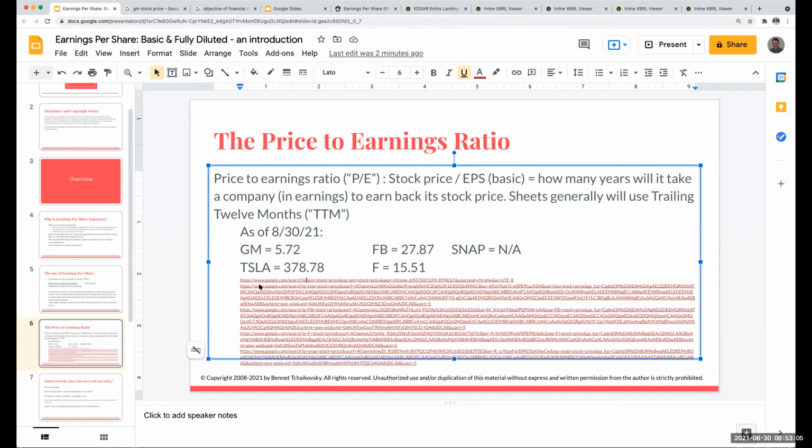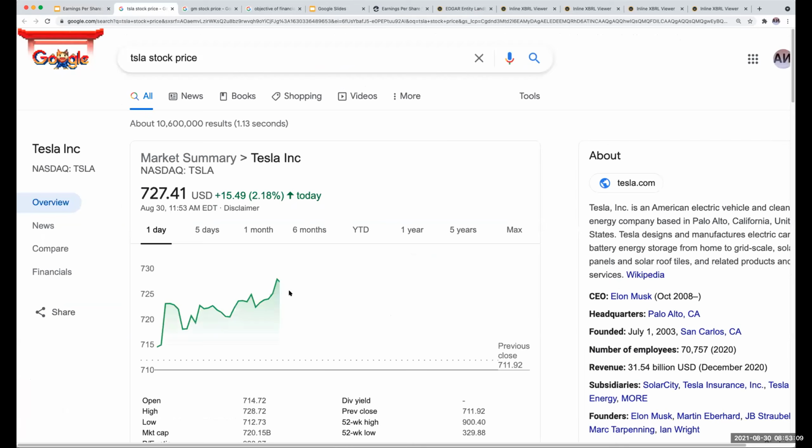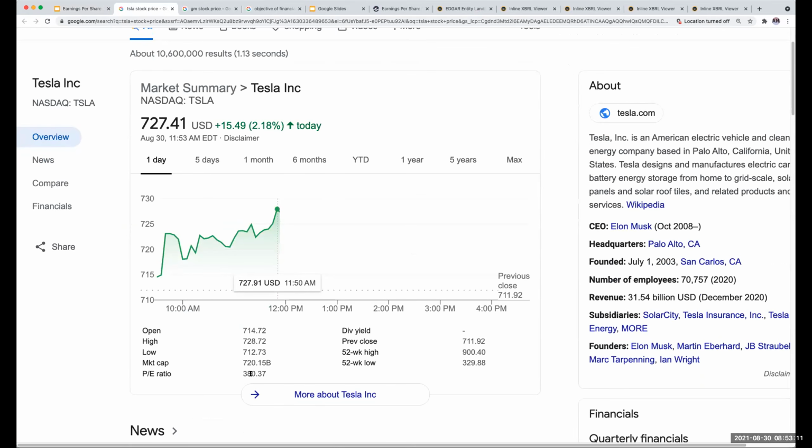Tesla is 378.78. And I don't make these numbers up, people. I just report them. Oh, it's even gone up. It's happening by the moment. So what does that mean to us? It means it's going to take 380 years to earn back its stock price. So when you look at these numbers, is that out of line? Well, clearly Tesla is very, very investor driven.